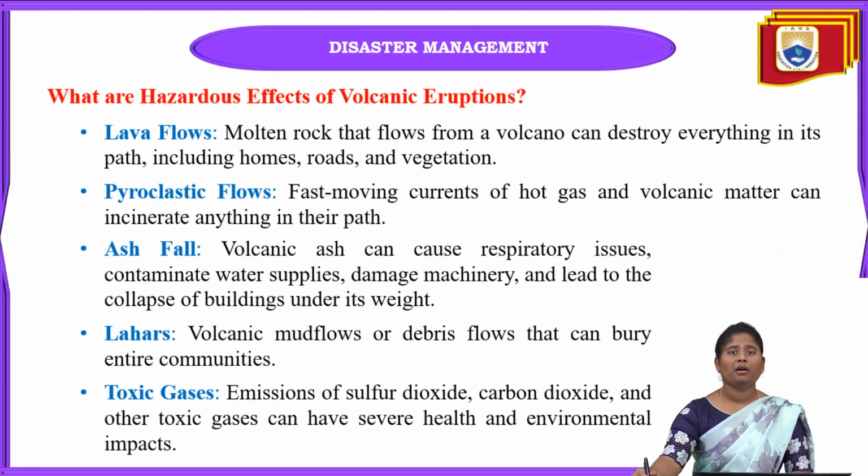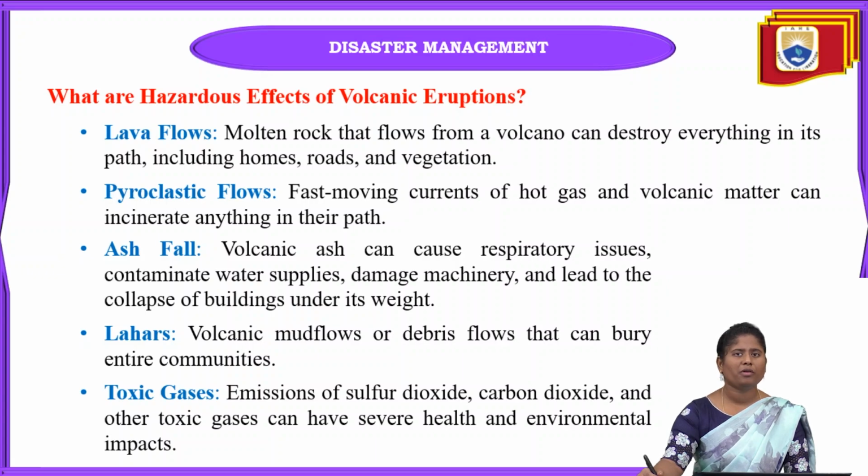Next one is, what are the hazardous effects of volcanic eruption? Meaning, after the volcanic eruption, what effects can we see? The first one is lava flows. Automatically, when any volcanic eruption happens, lava flows very fast towards the earth surface, or on the earth surface only.